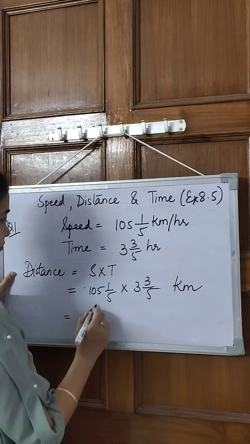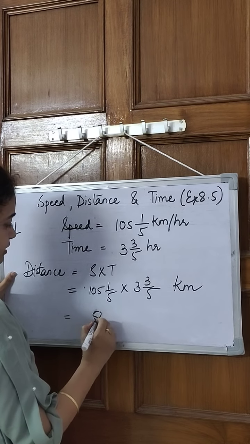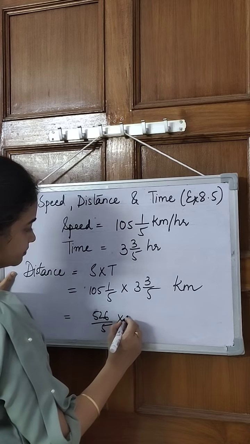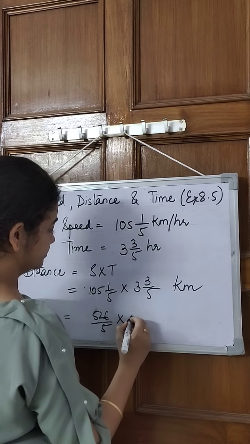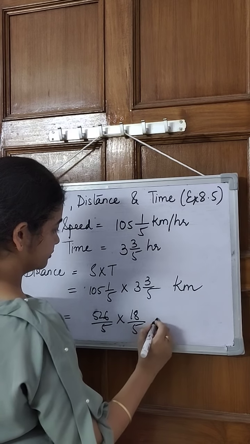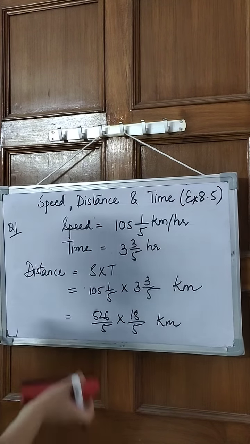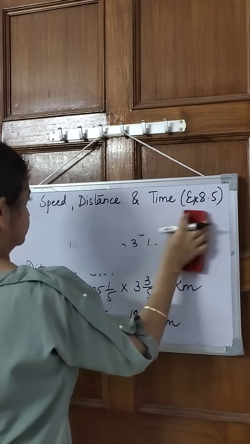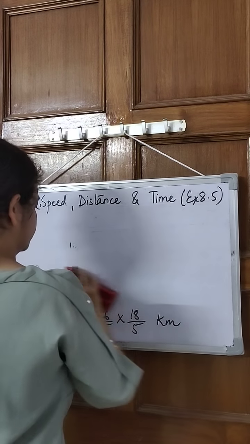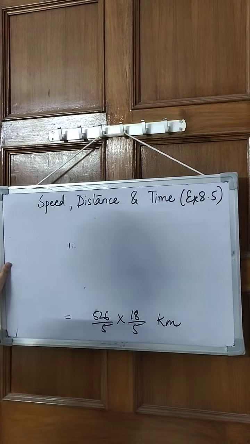So this will be 526 upon 5 multiplied by 18 upon 5 kilometer. Now let's multiply these two values.